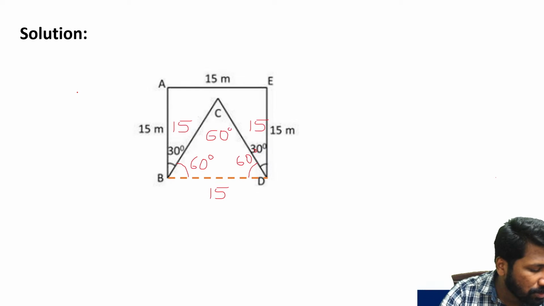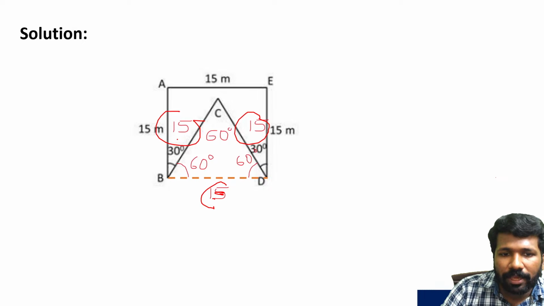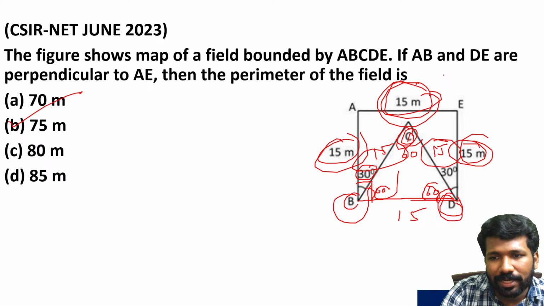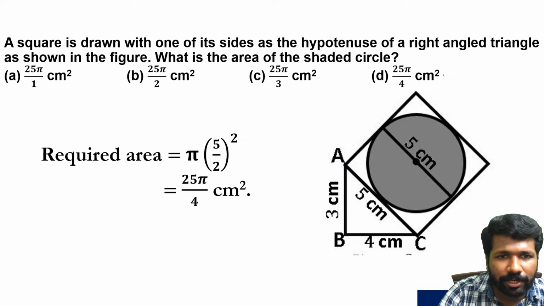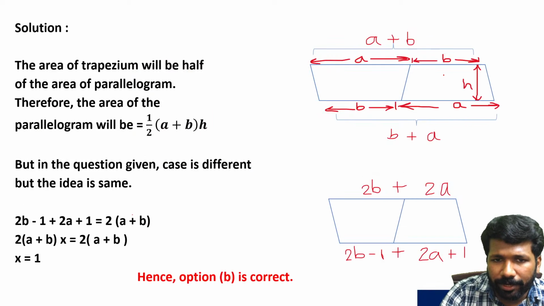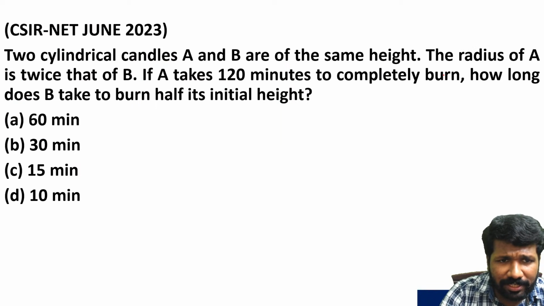All of you understood this clearly? Why this is 15, 15 and why this 15 is not needed, because we need AB, BC, CD, DE and AE added. That is 5 into 15, 75. So that is the latest NET exam problem in June 2023. This was asked. So that is a question related to perimeter. This was a question related to area. I will show you a question related to volume also, which was asked in the latest question paper.